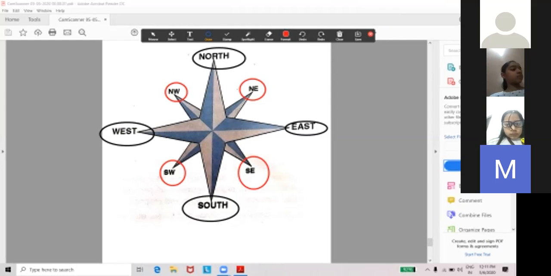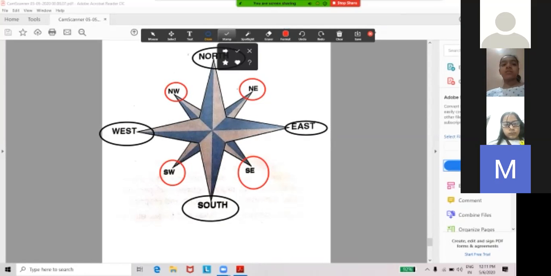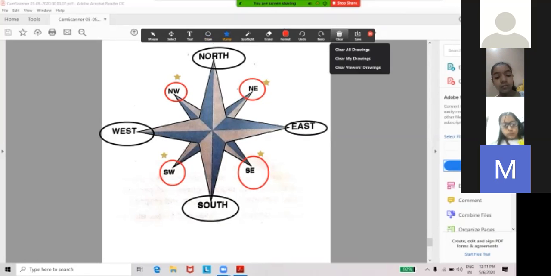So these are our four main directions. So you can see carefully these four directions. Yes. So I will teach you about scale also now. How can we use scale on the map? So if we see carefully down also scale.